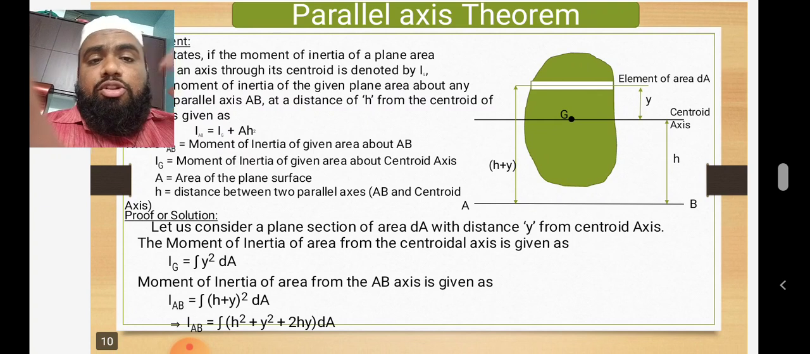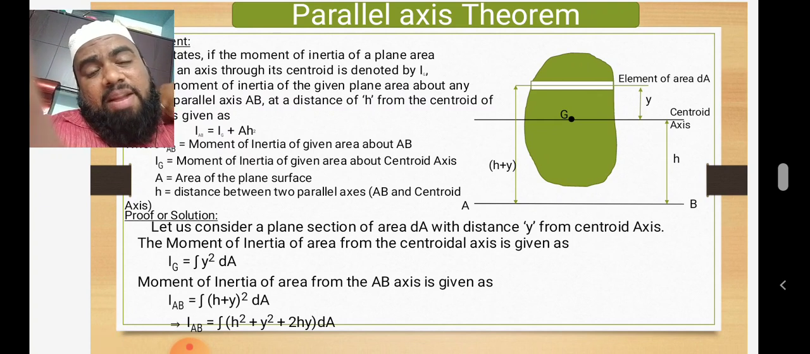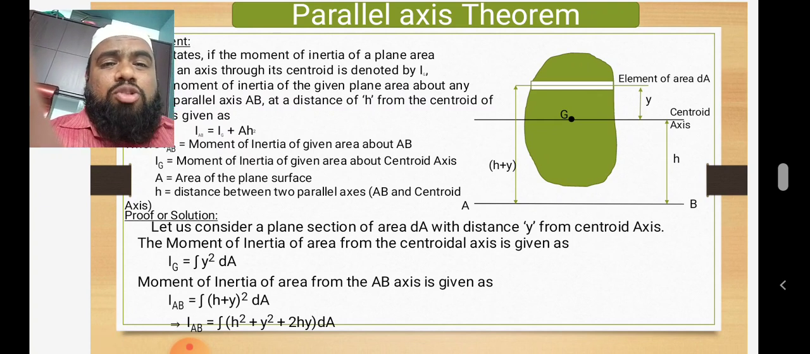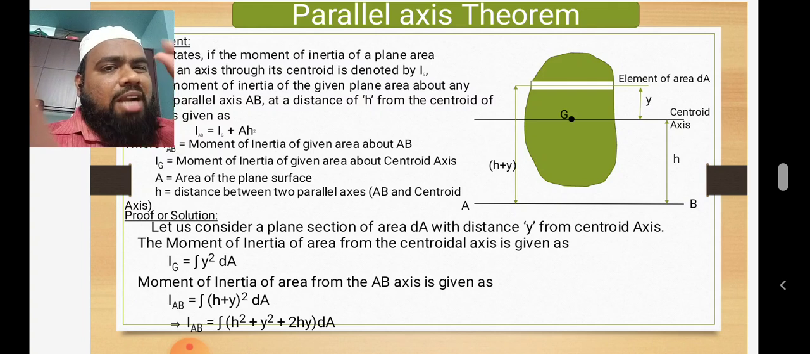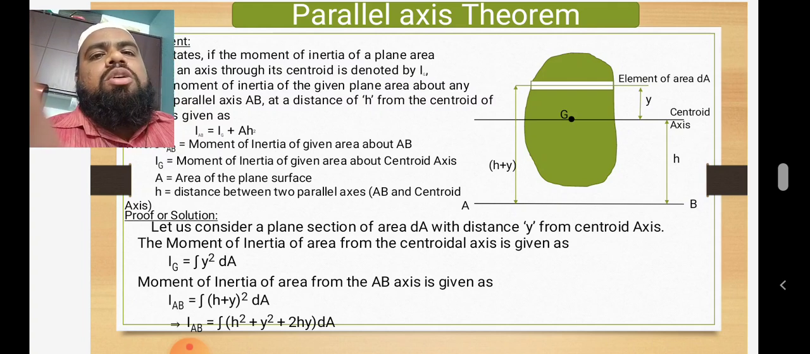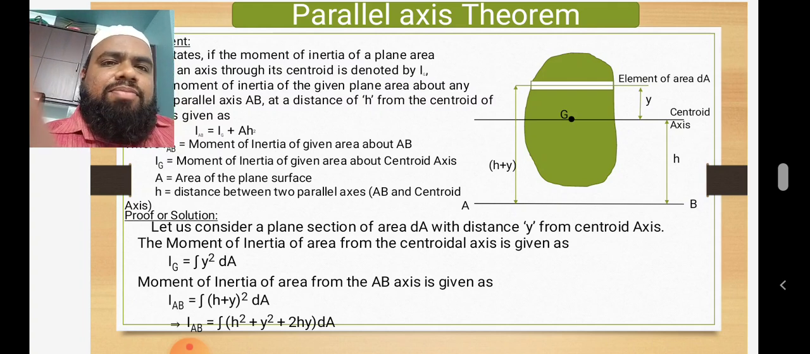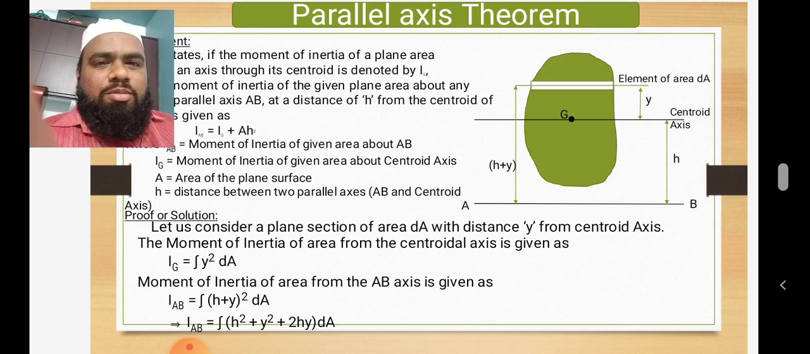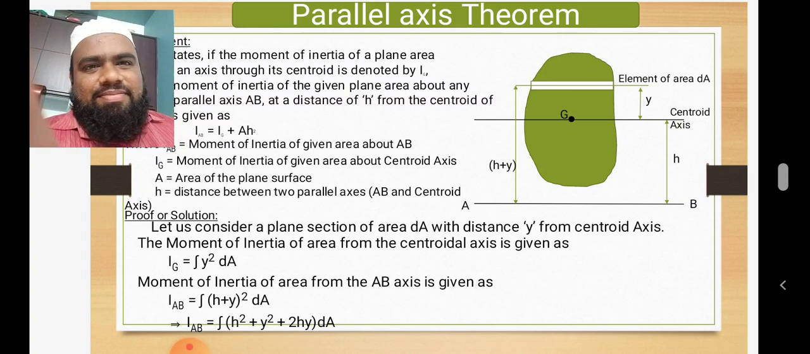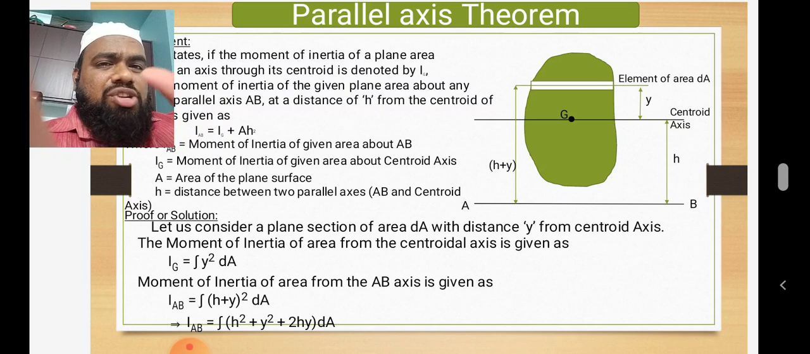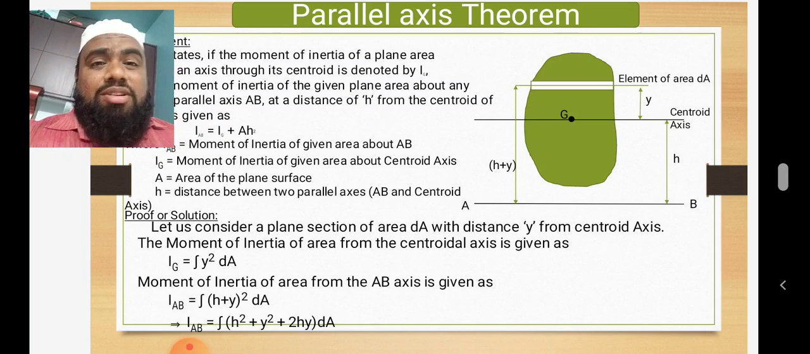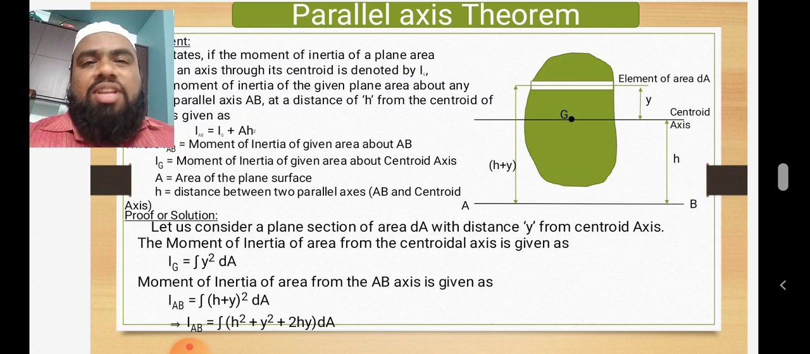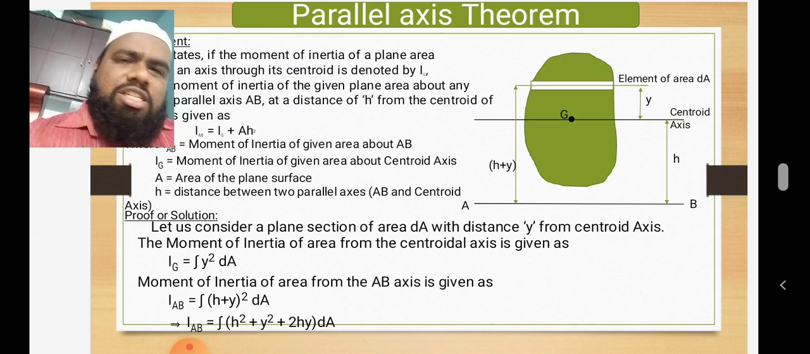Now the proof. Let us consider a plane section of area dA. Whenever we want to prove any theorem, we have to consider a small part from the whole area, and then we simply integrate it. Integration means mixing, adding. Differentiation means distributing, cutting into a number of parts. These are the basic things in mathematics, great things, a masterpiece by whoever invented them.